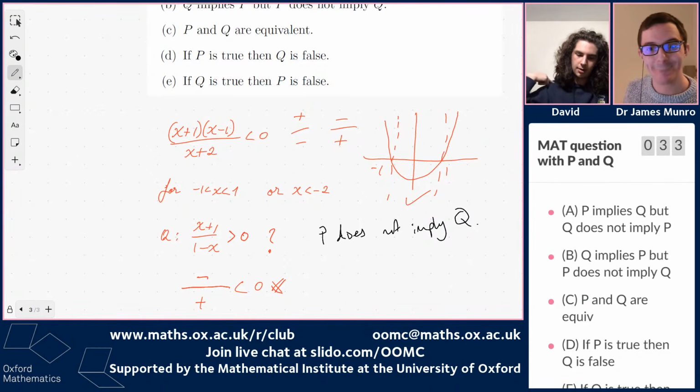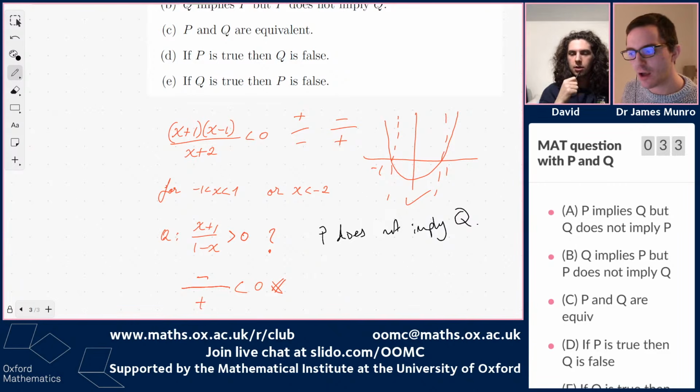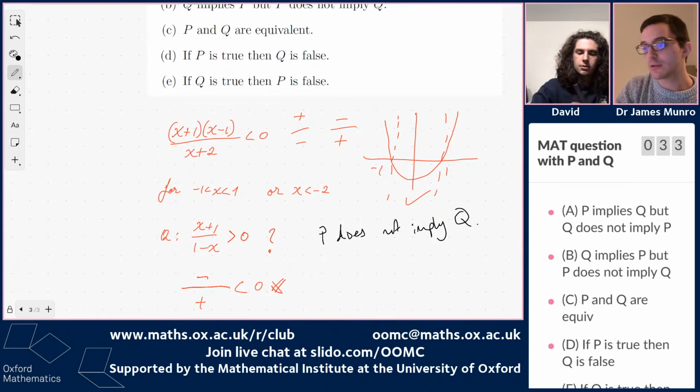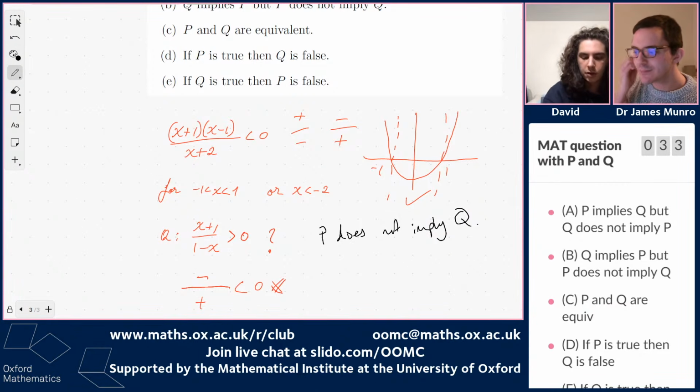Now, let's check between -1 and 1. So between -1 and 1, I'm going to have a number between -1 and 1, and I'm going to add it to 1. That means that it's going to be positive on the top.